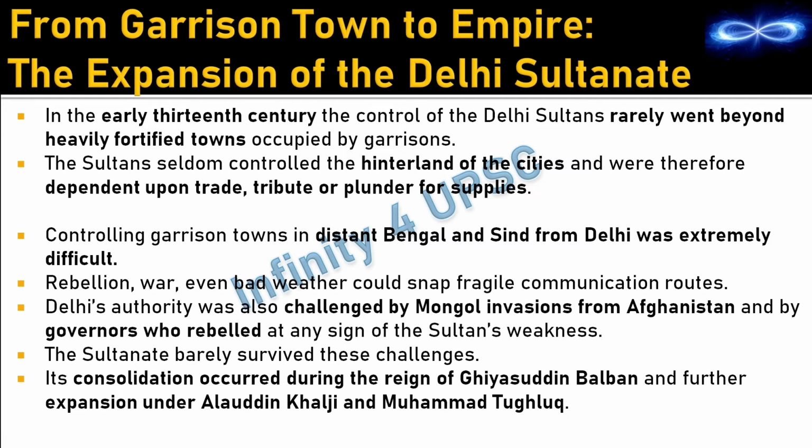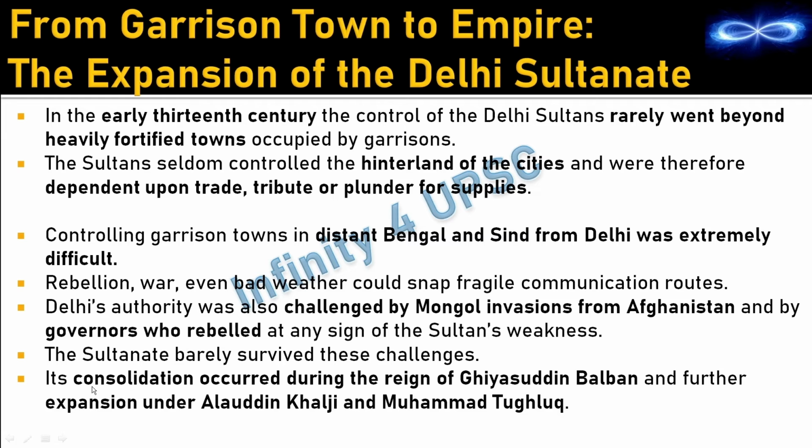So here it is said that these rulers decided not to control other lands, or not to lose their grip over Delhi, because if they did so, the governors would overtake Delhi. And there were chances of Mongol invasions from Afghanistan. They were also trying to invade India. And that is the reason they were not ready to leave Delhi and they were protecting Delhi at any cost.